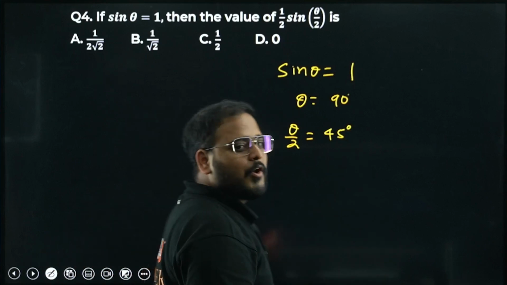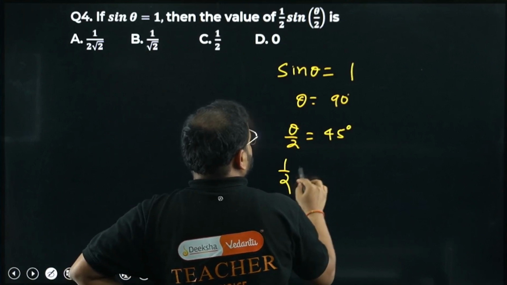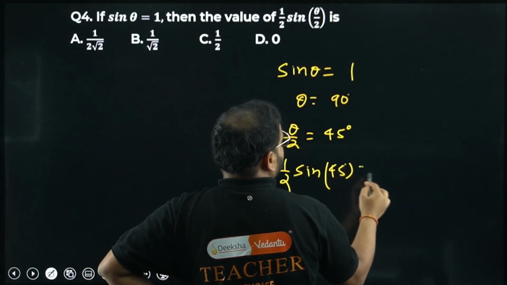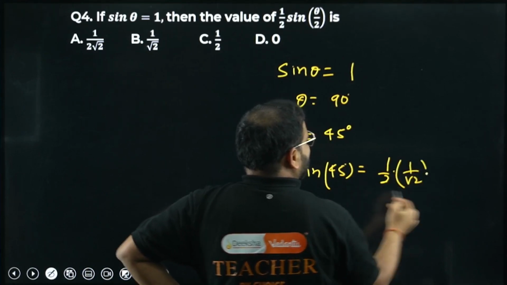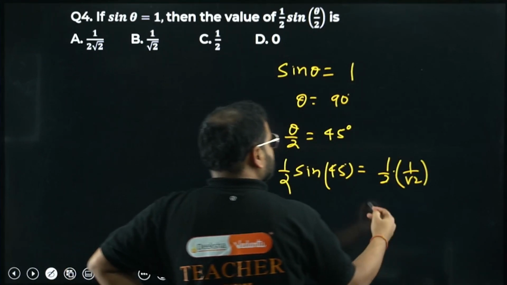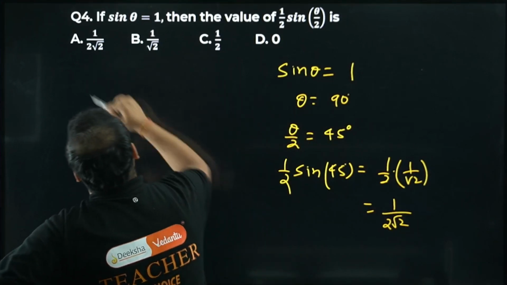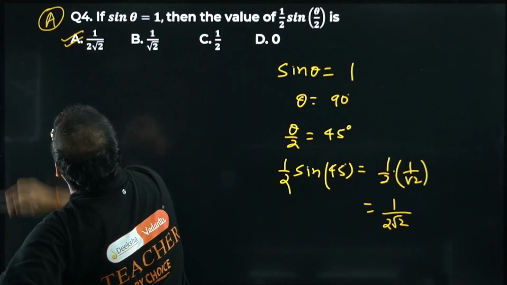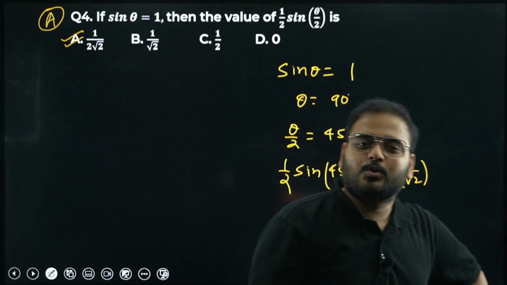Then 1 by 2 sine of 45 degrees would be what? Sine 45 is 1 by root 2. So my answer is 1 upon 2 root 2. Option A is suitable. 1 upon 2 root 2 is the correct answer.